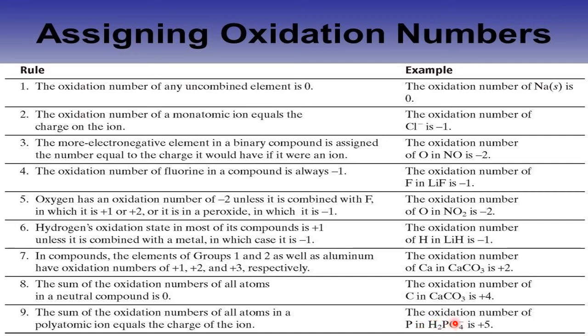Here the ON of phosphorus is plus 5. Hydrogen is plus 1, and how many hydrogens are there? 2. So it is plus 1 plus 1, plus 2. Plus 5 plus 2 is plus 7. Now this is O4 minus. Each O contributes minus 2. How many O are there? 4. 4 into minus 2 is minus 8. So minus 8 plus 7 equals minus 1, and a minus 1 charge is there. That means the sum of the ONs in a polyatomic ion is equal to the charge on the ion.